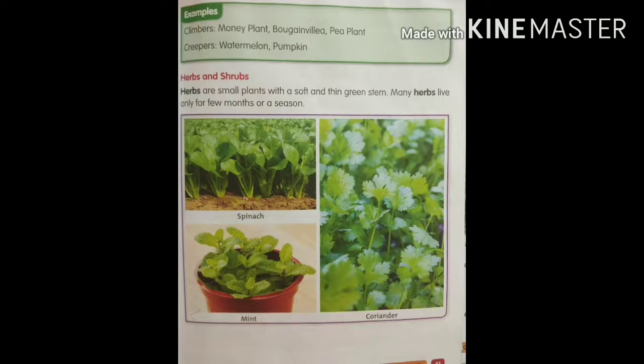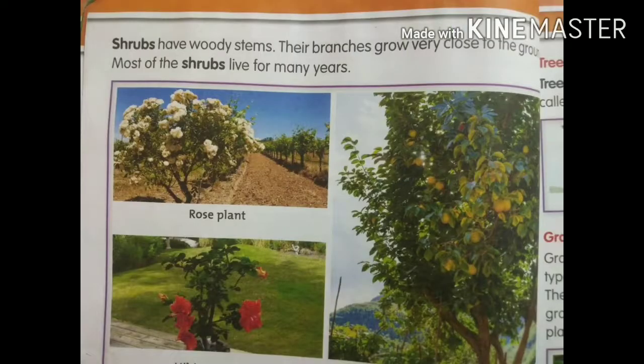While coming to the shrubs, turn to page number 42. Keep your finger. Shrubs have woody stems. Their branches grow very close to the ground. Most of the shrubs live for many years.